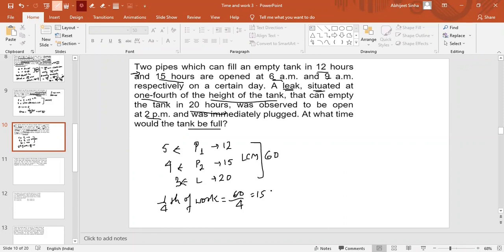Right. So pipe 1, as we know, opened at 6 a.m. and pipe 2 opened at 9 a.m. So till 9 a.m., how much can P1 do? P1 can do 5 units of work per hour, right? So in 3 hours it will do 15 units, right?